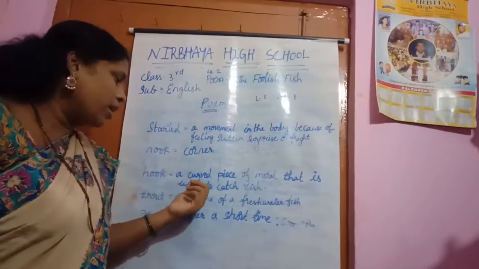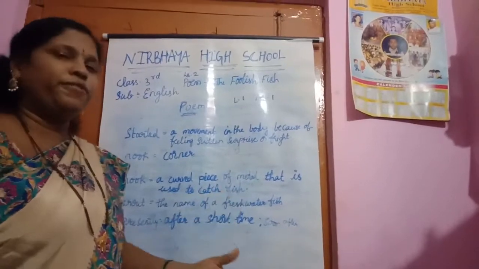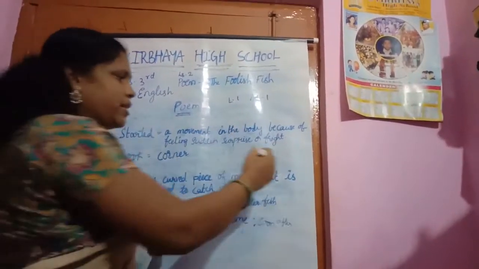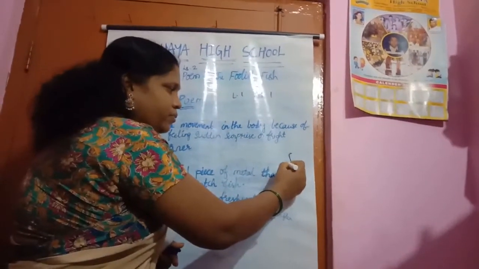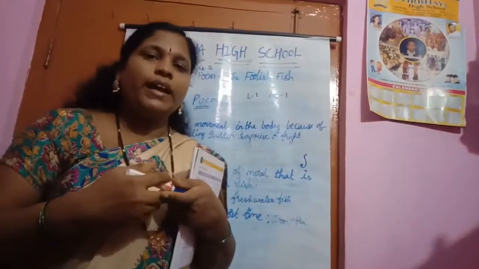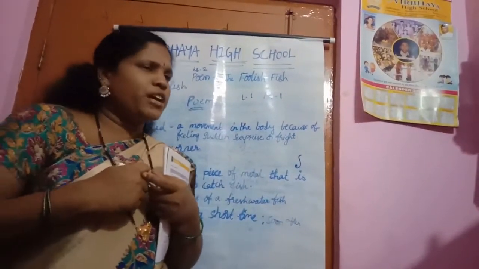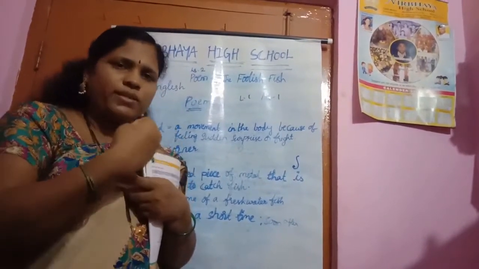What is the hook, children? A curved piece of metal that is used to catch fish. Like this it will be. See, a hook will be like this. It will be sharp. Yes, for this the worm will be attached to cover the sharpness of the hook. When the fish comes and catches it, the hook will be inserted into the mouth.